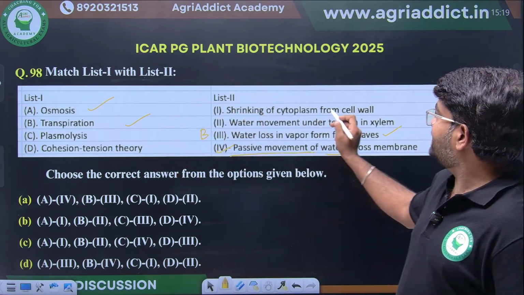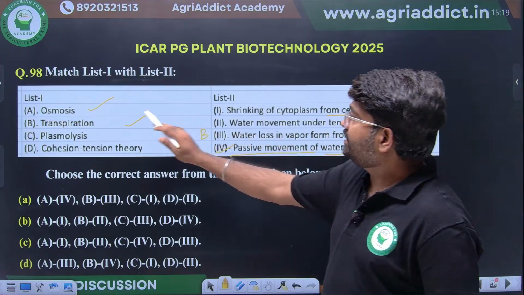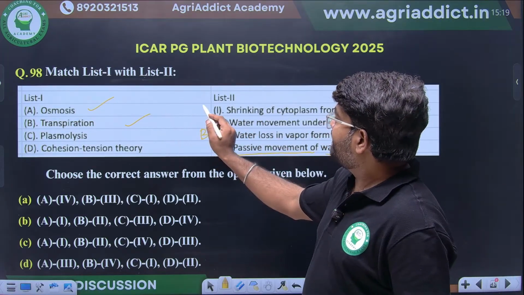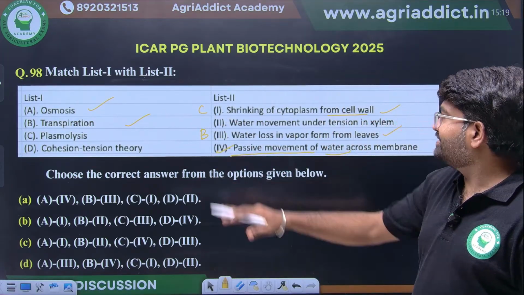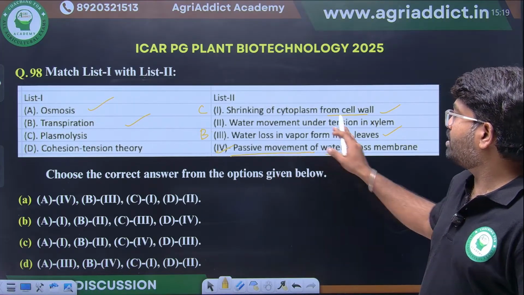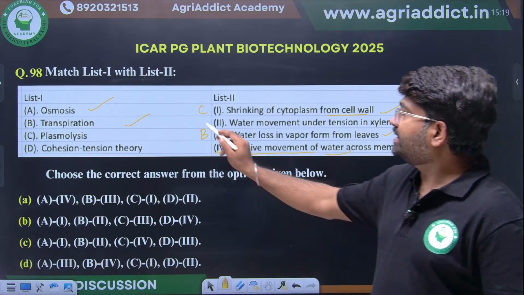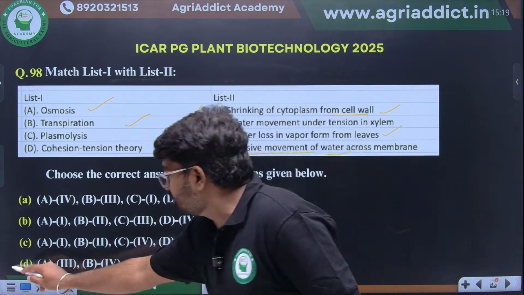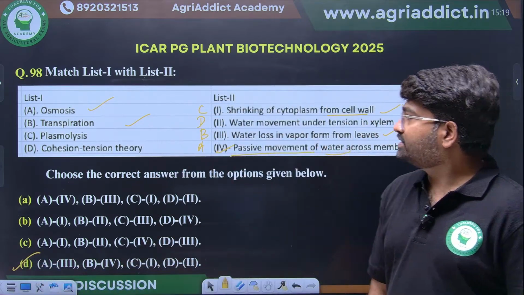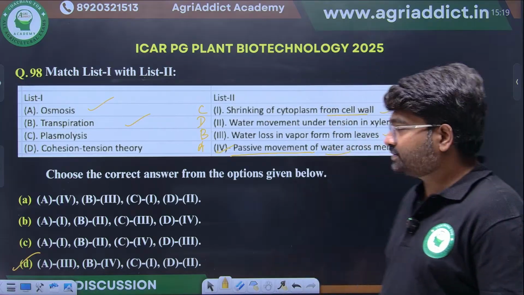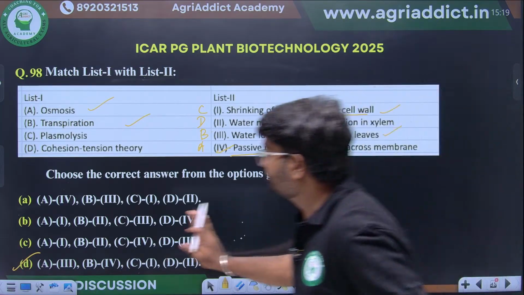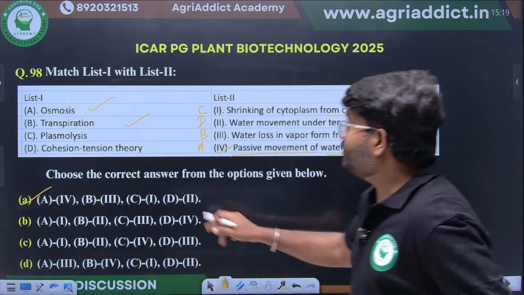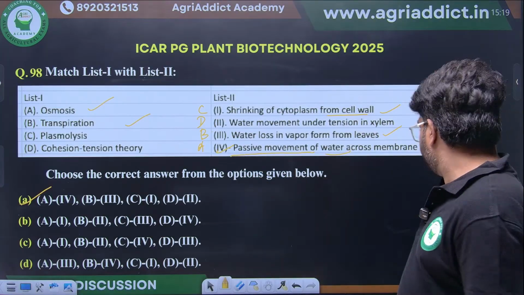Plasmolysis means shrinkage of the cell due to loss of water. Cohesion tension theory explains how water moves in the plant. So 4, 3, 1, 2 is the correct answer. Clear, students?